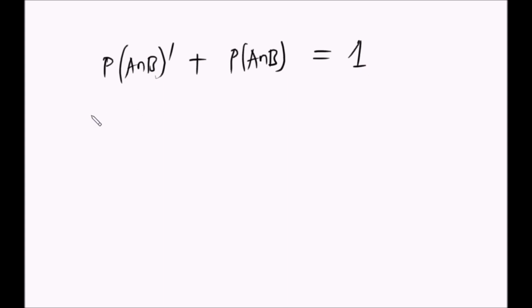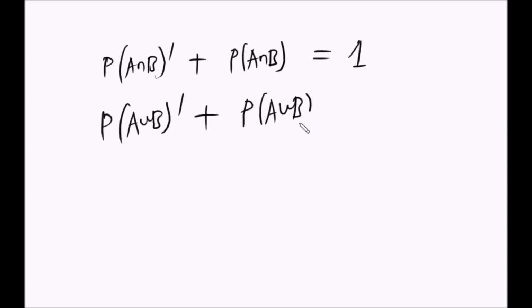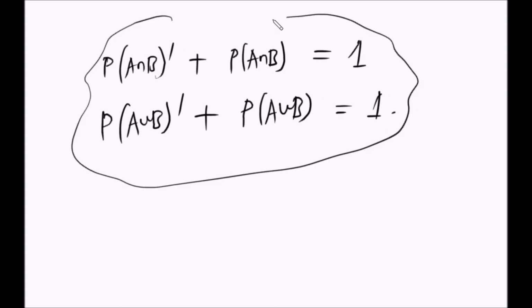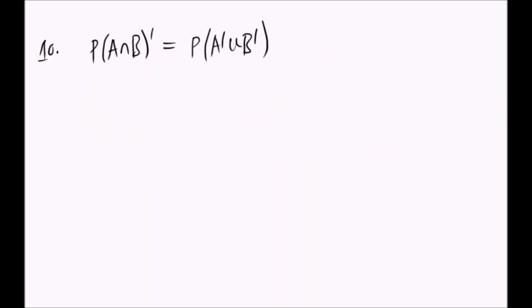So this is also true ukiwa na probability of A intersection B complement jumlisha probability ya A intersection B ni 1. Au probability of A union B complement jumlisha probability of A union B. So same idea, probability of an event plus the probability of the complement of an event is equal to what? Is equal to 1.